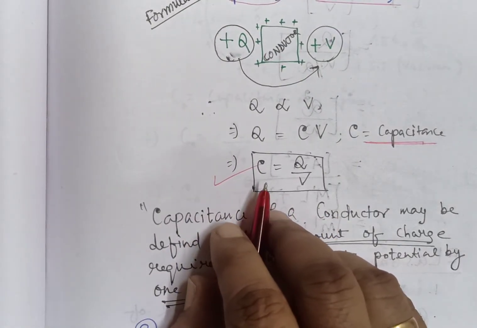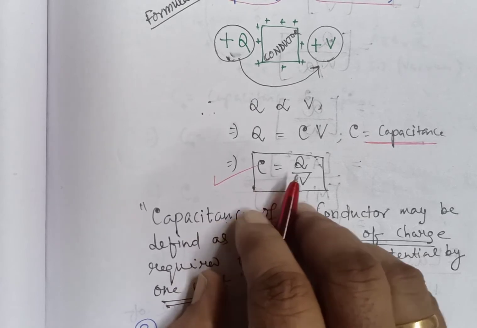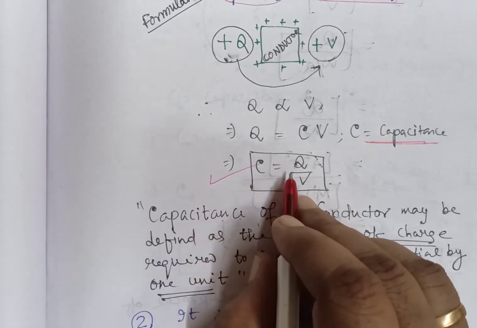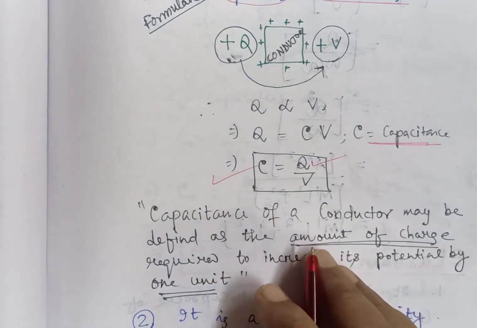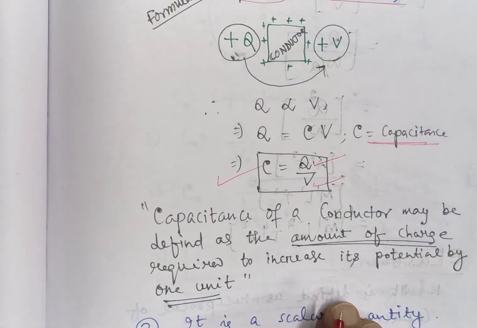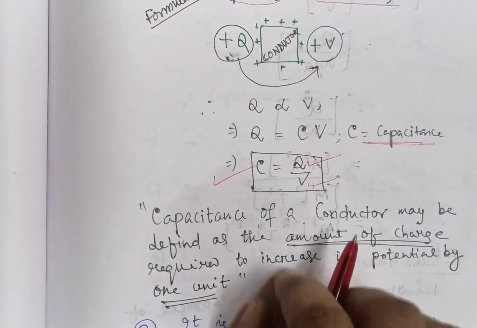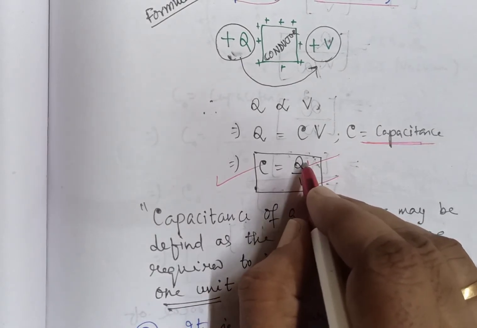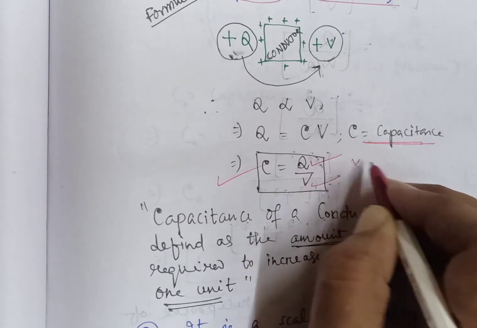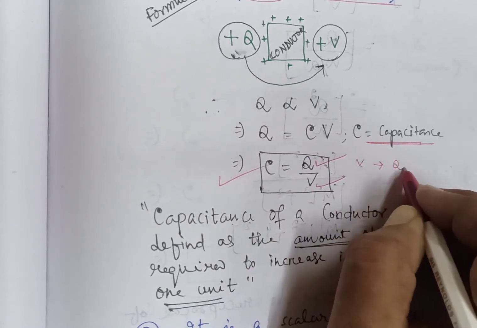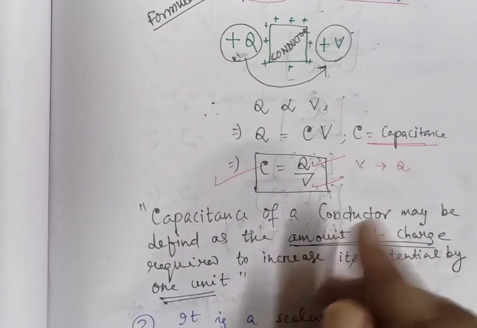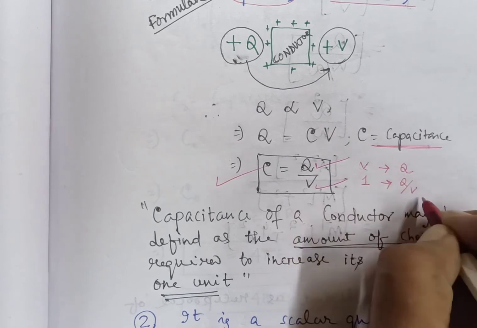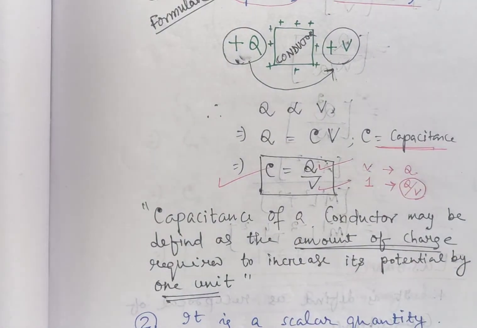How can you define the capacity of a conductor by this formula? You see this formula. The capacity of a conductor may be defined as the amount of charge required to increase its potential by 1 unit. If the potential has to be increased by V unit, then we have to give charge Q. So to increase the potential by unit, we have to give the charge Q by V. This Q by V is known as the capacitance of a conductor.